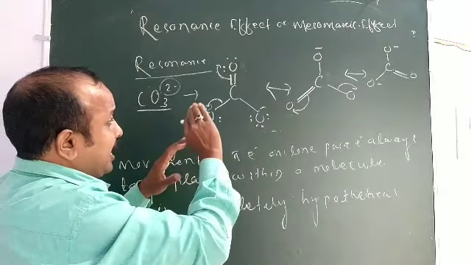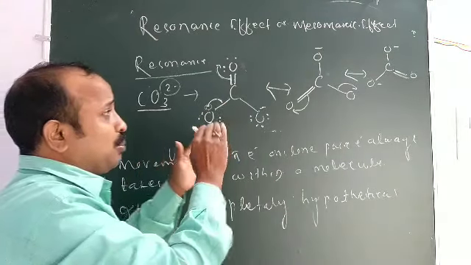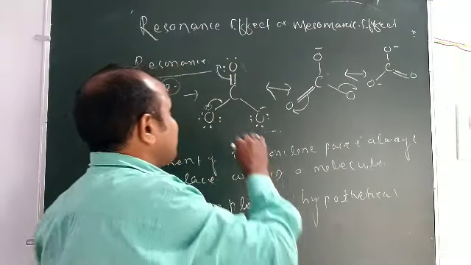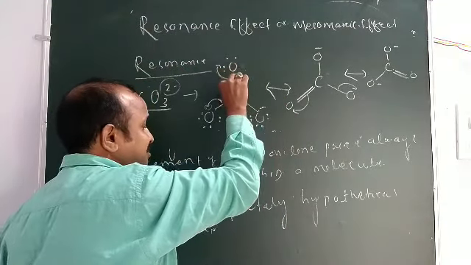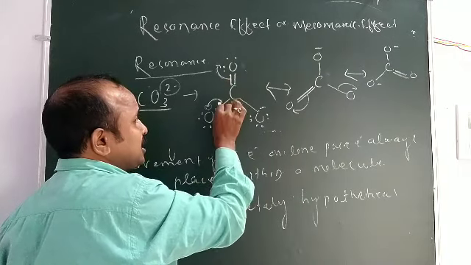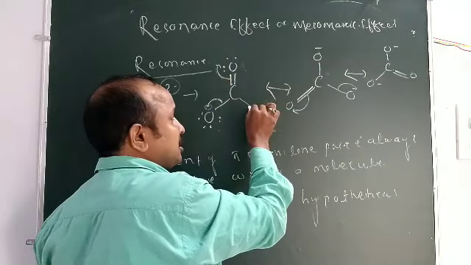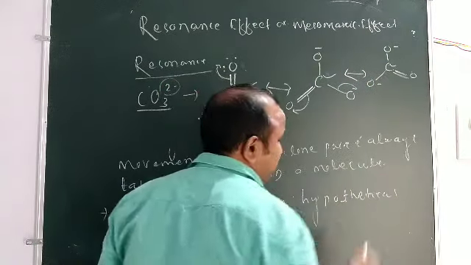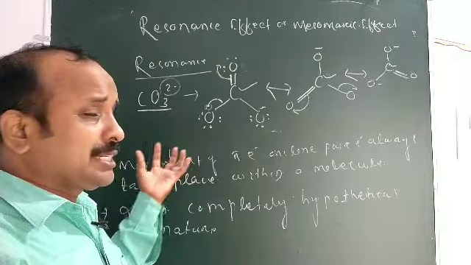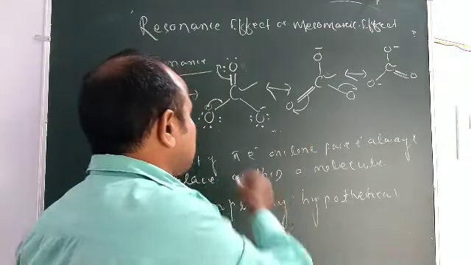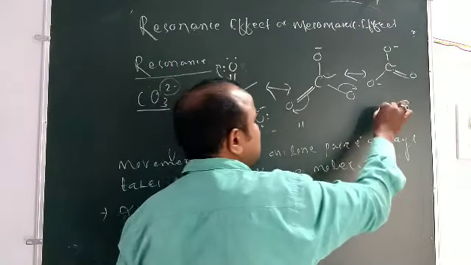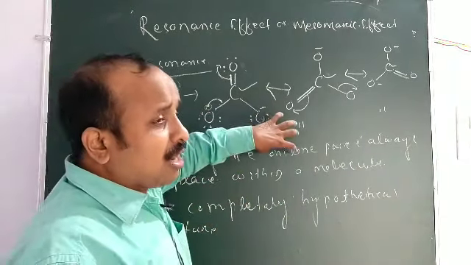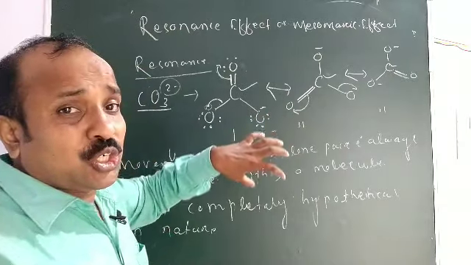So pi electrons or lone pair electrons move or displace within the molecule. The double bond may be in this position, or this position, or this position. This structure is right, this structure is right, this structure is also right. So the carbonate ion is not represented by a single structure. These are structure 1, structure 2, structure 3, and these three structures are called resonating structures.